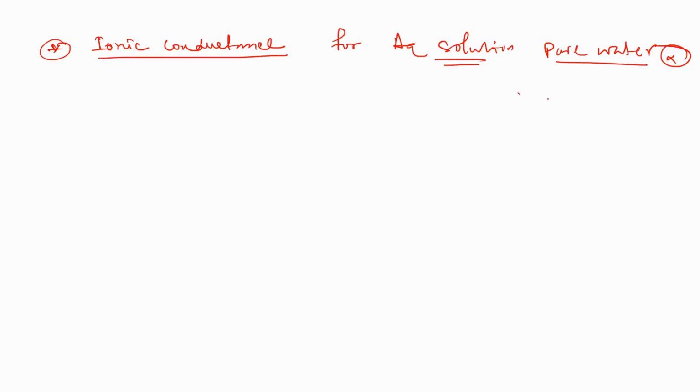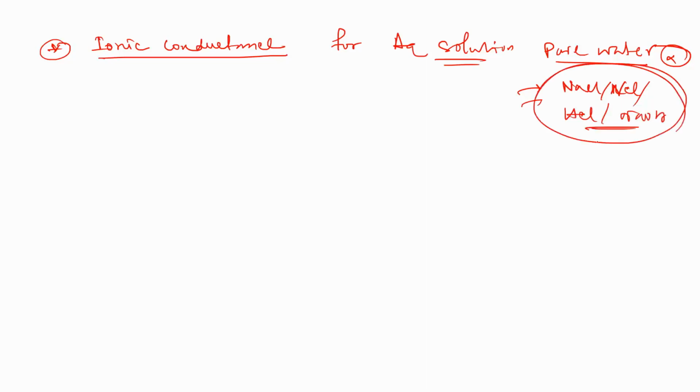Hence we add some electrolyte, NaCl, KCl, HCl or NaOH. This type of strong electrolyte is added to these materials.